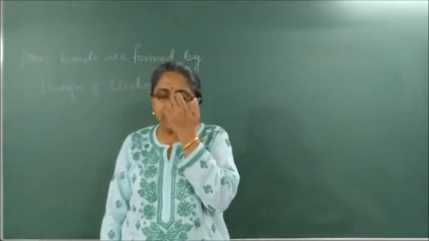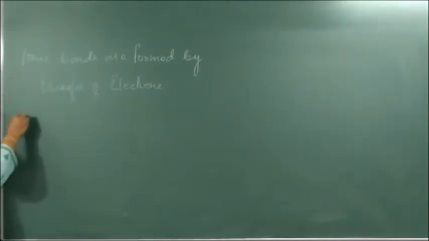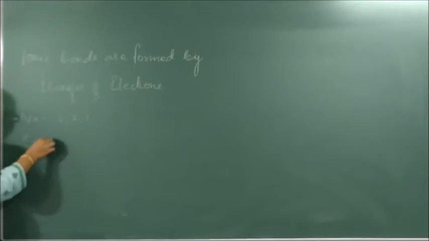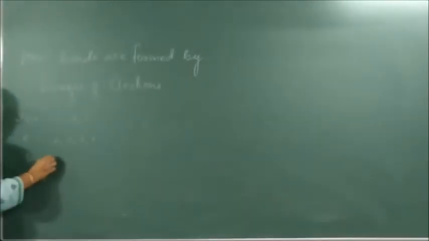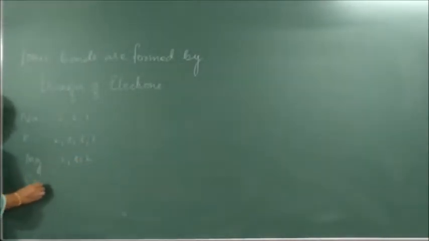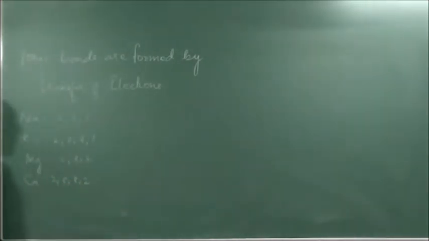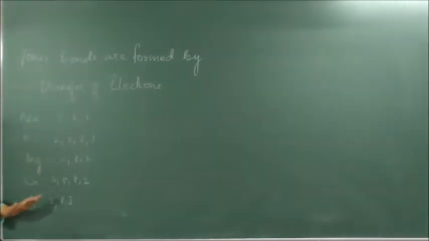So before we start, yesterday we studied all the configurations of metals. Sodium is 2,8,1. Potassium is 2,8,8,1. Magnesium is 2,8,2. Then we studied calcium, which is 2,8,8,2. Among the metals we also studied aluminium, which is 2,8,3. So this is all about metals.